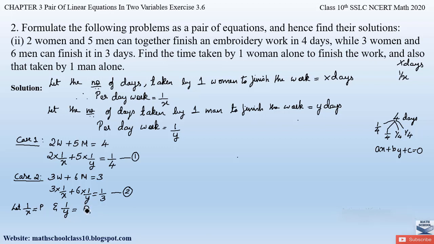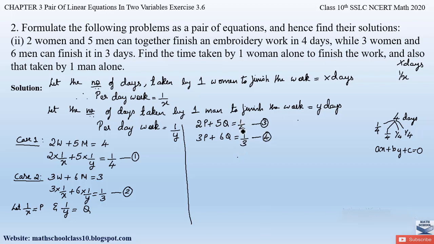Okay, so substituting from equation 1, we get 2p plus 5q equal to 1 by 4. So let this be equation number 3, and from equation 2, substituting 1 by x equal to p, we get 3p plus 6q equal to 1 by 3. Let this be equation number 4.